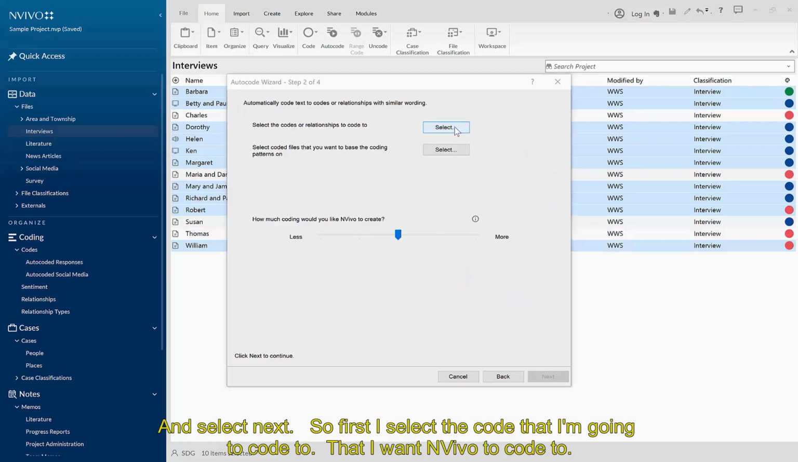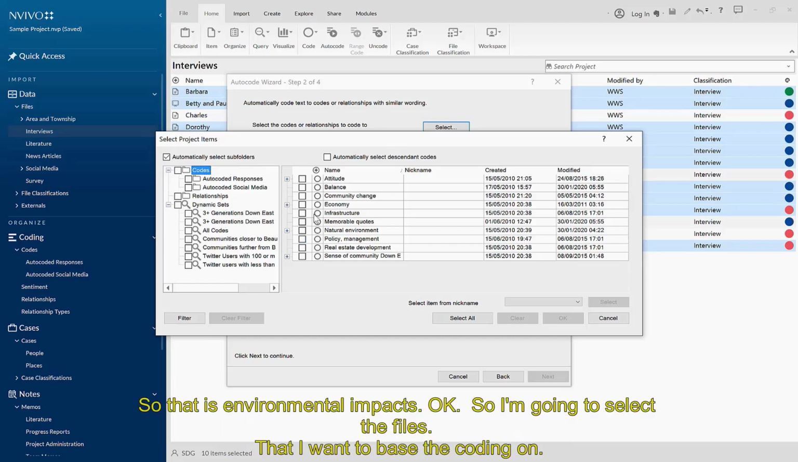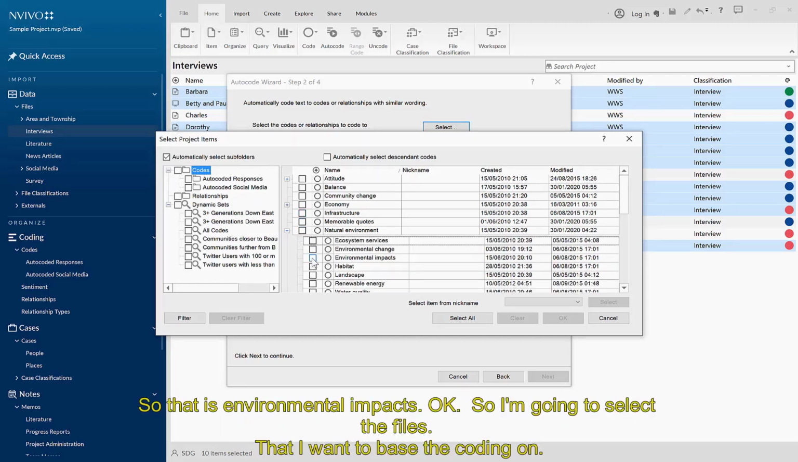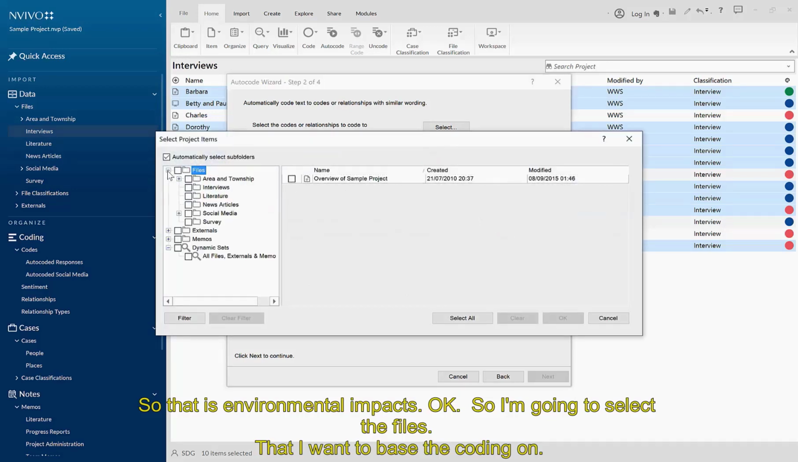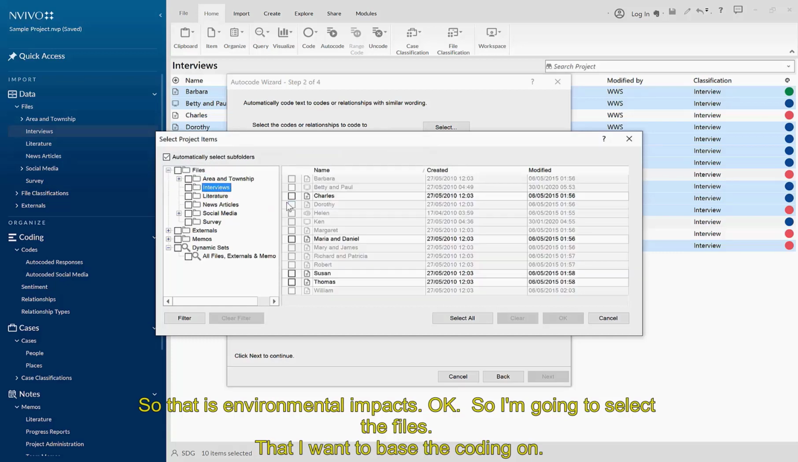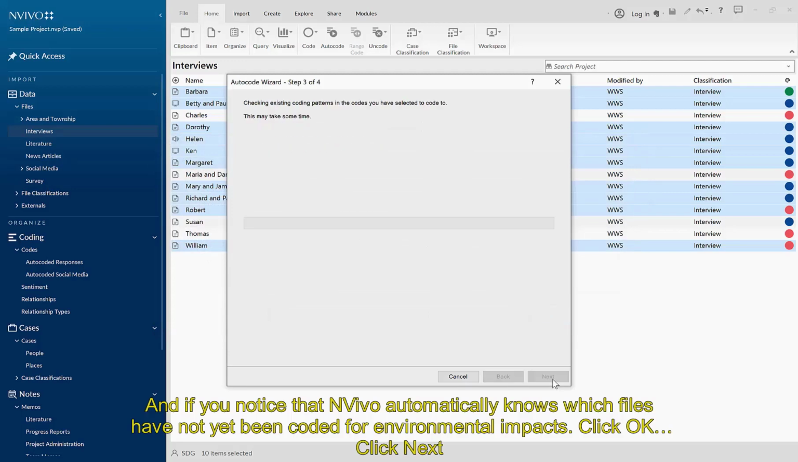So first I select the code that I'm going to code to, or that I want NVivo to code to. So that is environmental impacts. Click OK. So I'm going to select the files that I want to base the coding on. And if you notice that NVivo automatically knows which files have not yet been coded for environmental impacts. Click OK. Click Next,